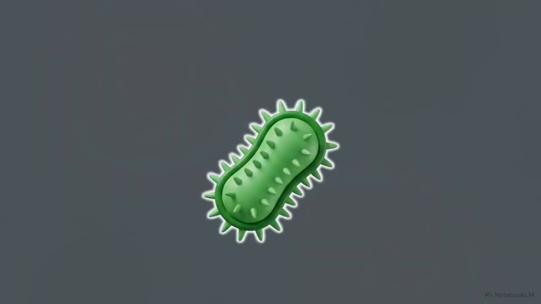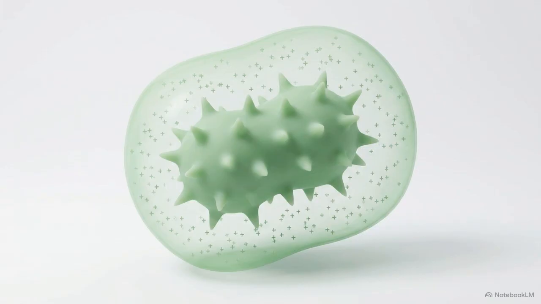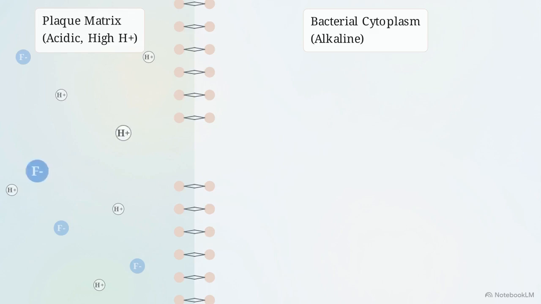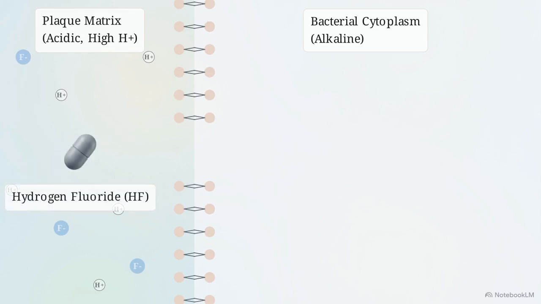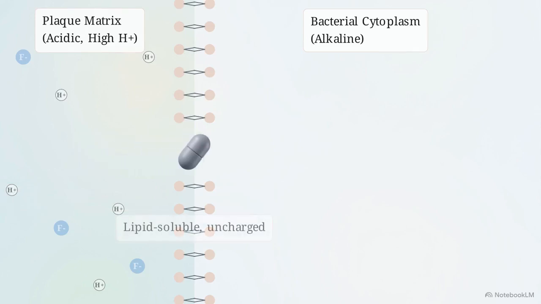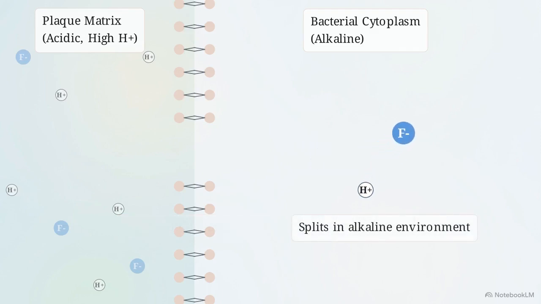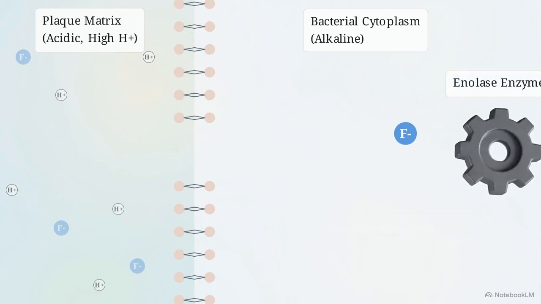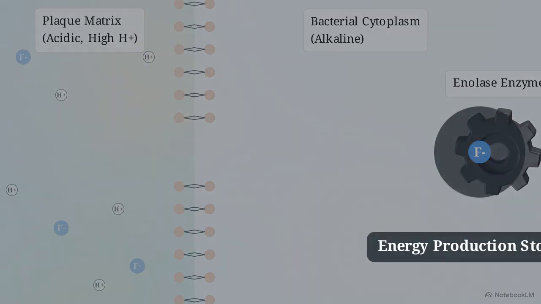As a charged ion, it cannot cross a bacterial cell wall. It simply bounces off. To get inside, it utilizes the acidic environment created by the bacteria themselves. The fluoride ion binds to a free proton in the plaque matrix to form hydrogen fluoride, or HF. Because HF is uncharged and lipid-soluble, it passes through the bacterial cell wall undetected. Once inside the alkaline cytoplasm, the molecule splits apart, releasing a charged fluoride ion that deactivates the enolase enzyme and starves the bacteria of energy.